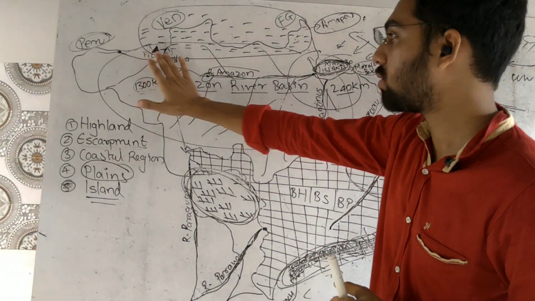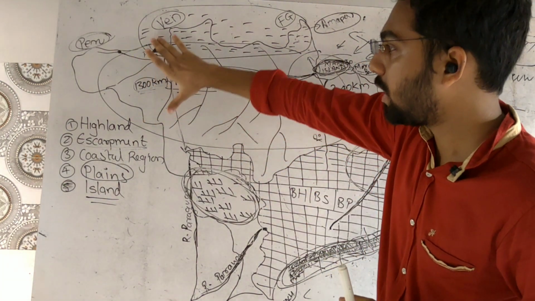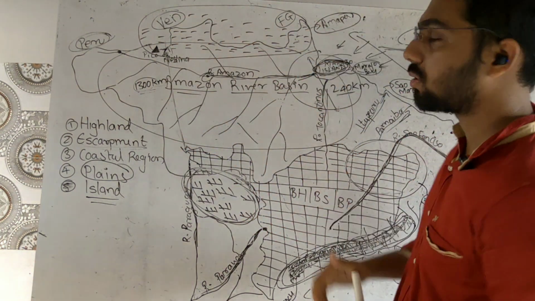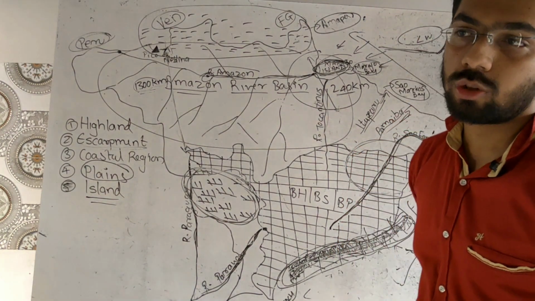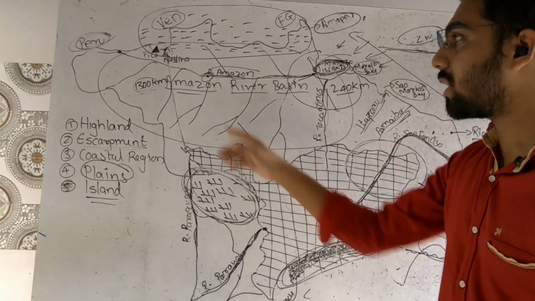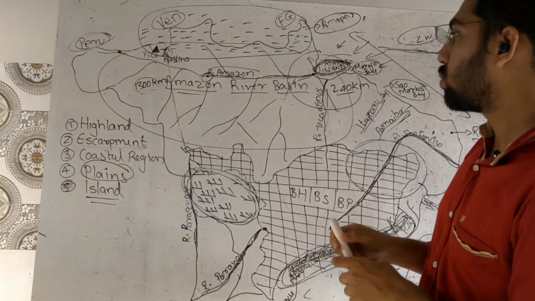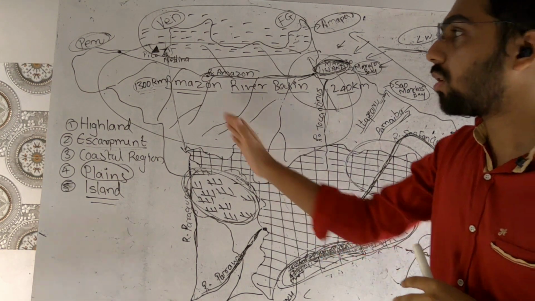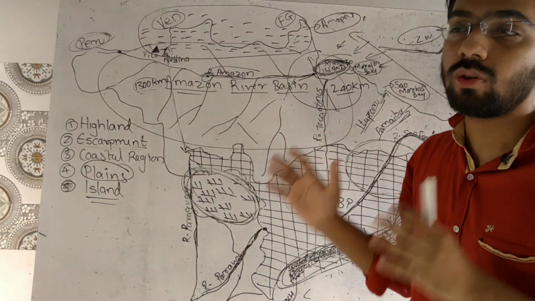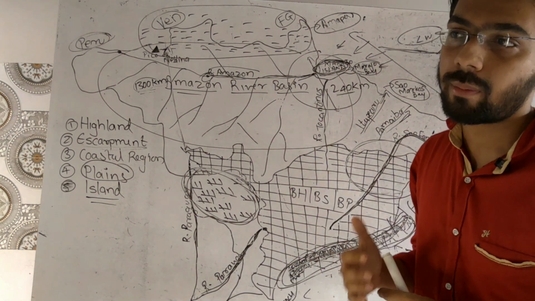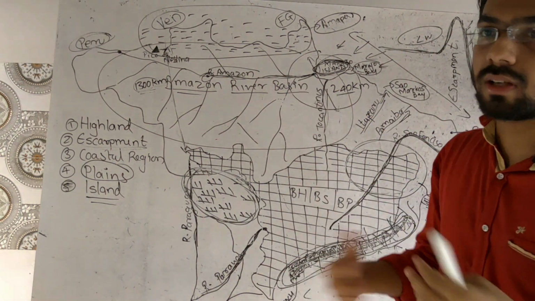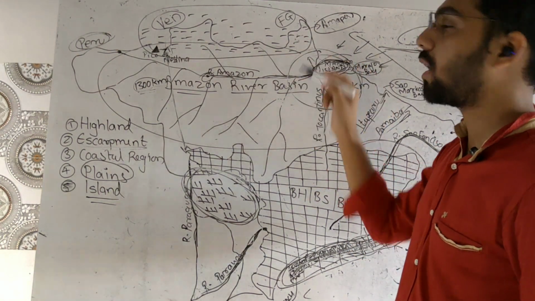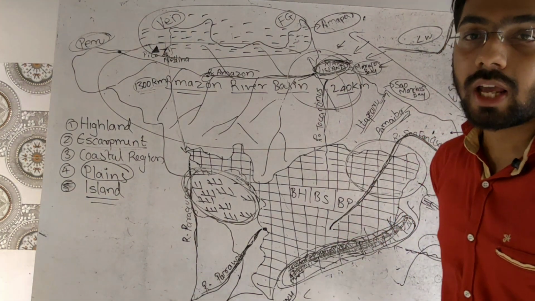As the Amazon River plain slopes towards the eastern side, the plain is very huge in the western side, and slowly towards the sea it gets narrower, about 240 kilometers on the eastern side. As the river approaches the sea, the sea also offers resistance, but not very much. Why? Because the Amazon is a very huge river, carrying a huge discharge of water with very high speed, so the resistance offered by the sea is overcome. So we can see a dense network of forested area, which is known as tropical evergreen forest.